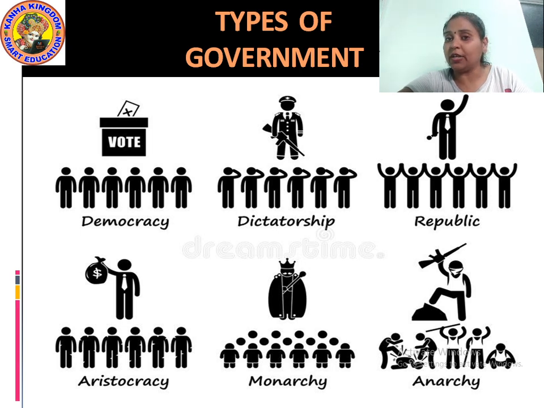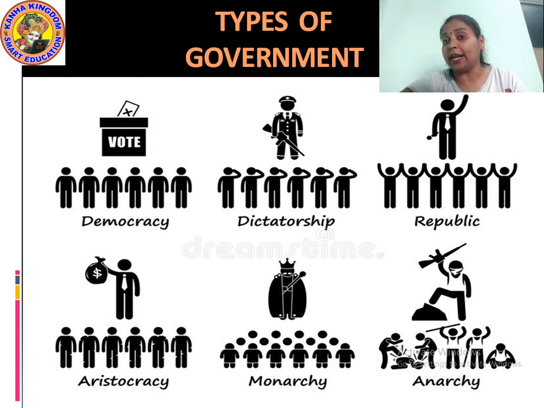I repeat, the types of government are democracy, dictatorship, republic, aristocracy, monarchy and anarchy. Now democracy is clear to you.